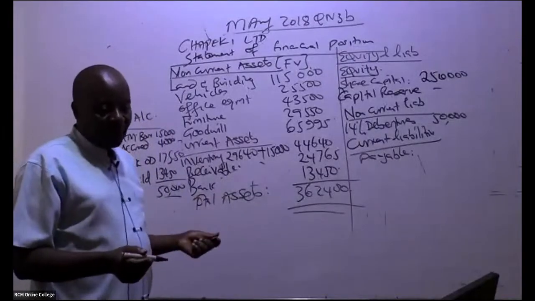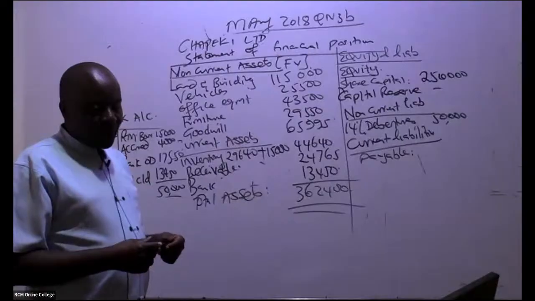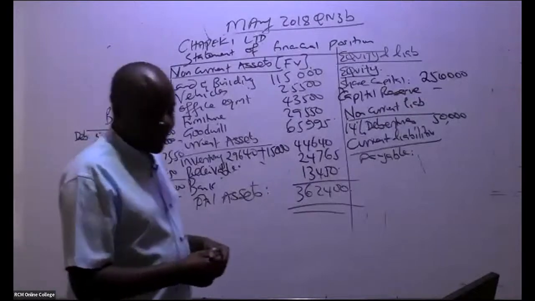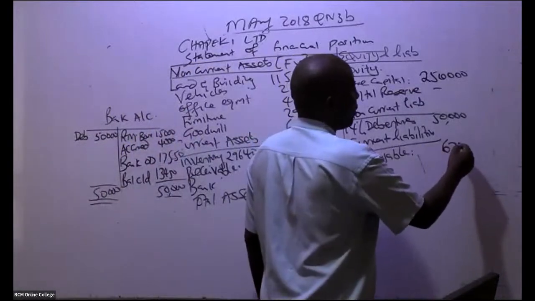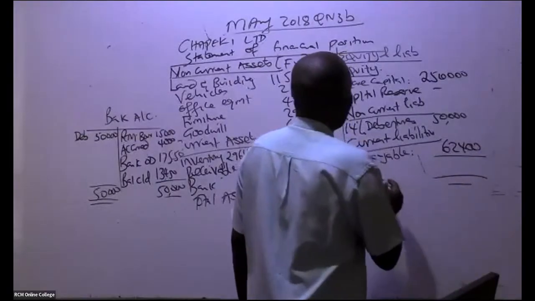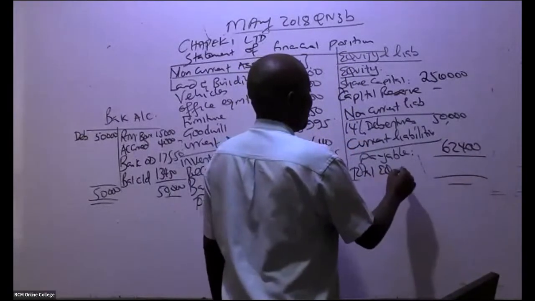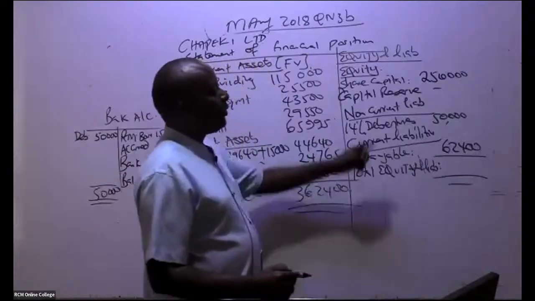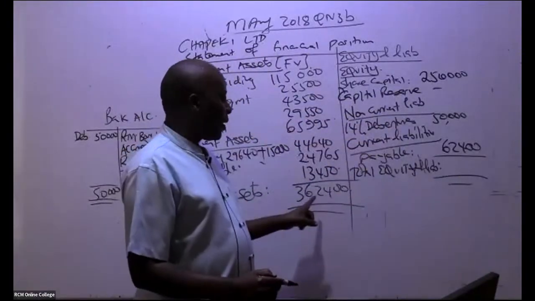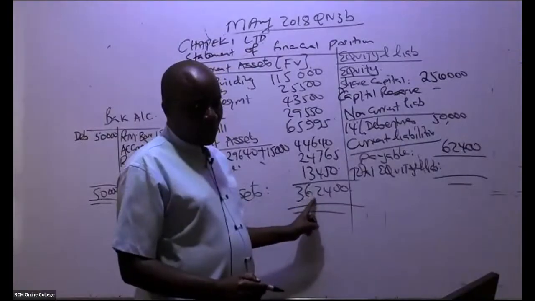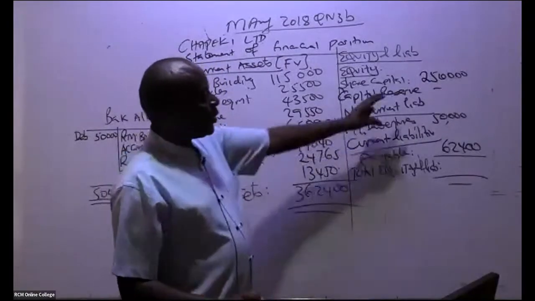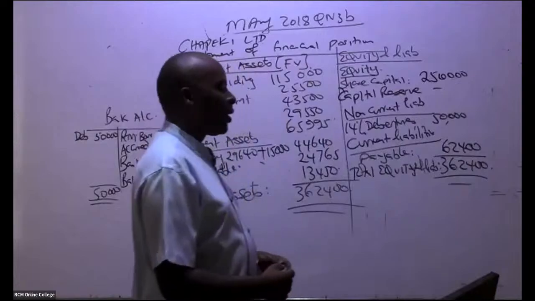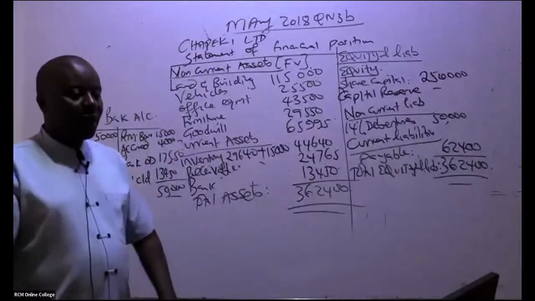Payable, is there somebody who can remember the payable amount? 62,400. And that is it. So come here and combine, in this case, total equity and liabilities. Total equity and liabilities, how much do we have there? You take this plus this plus this. If we are accurate, then it should add up to this 362,400. So we have here 362,400, and it has balanced.